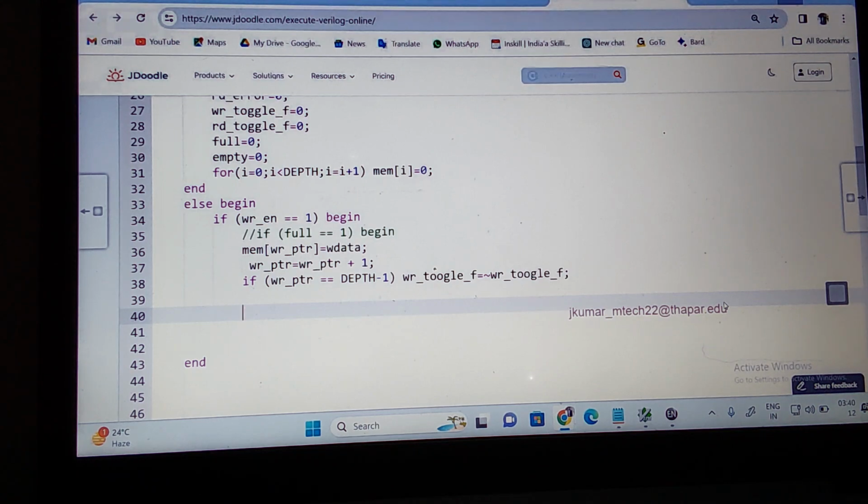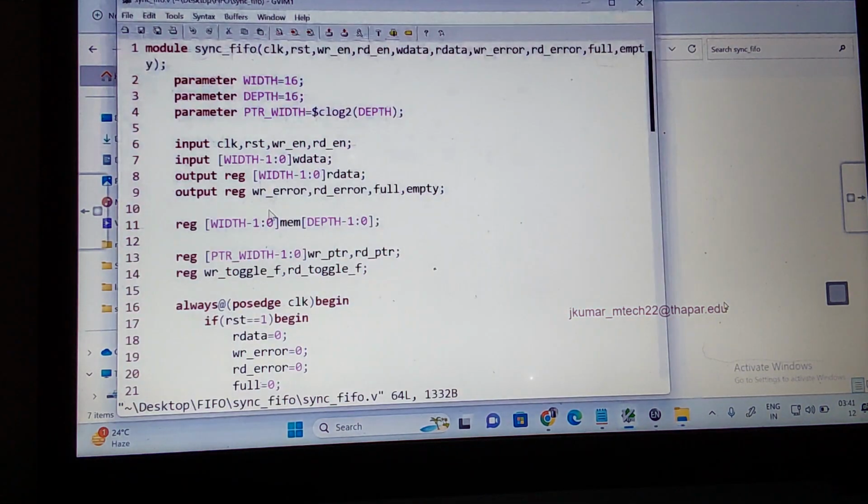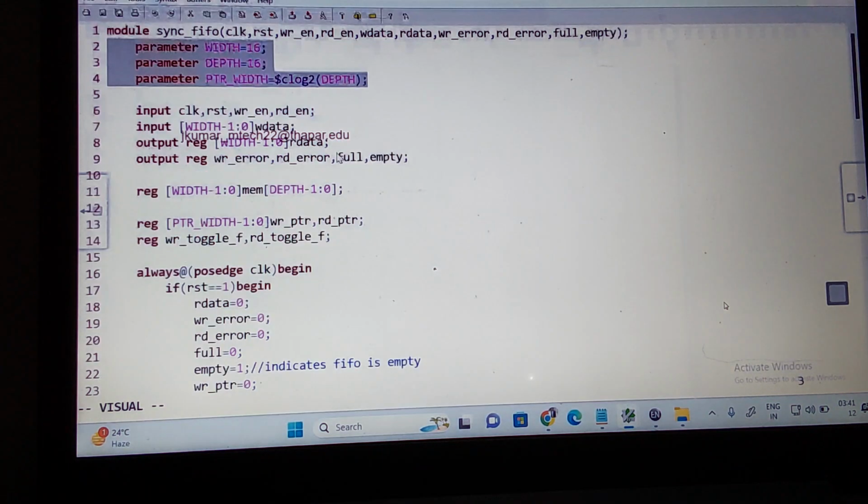Okay. So let me briefly go over this one so that you'll be understanding. We are declaring all the variables here. What are the input variables? I'm using clock, reset, write enable and read enable. W data is width minus 1. R data is nothing but width minus 1. So outputs are read error, write error, full and empty. These are depth I declared here. And what are the registered data types?